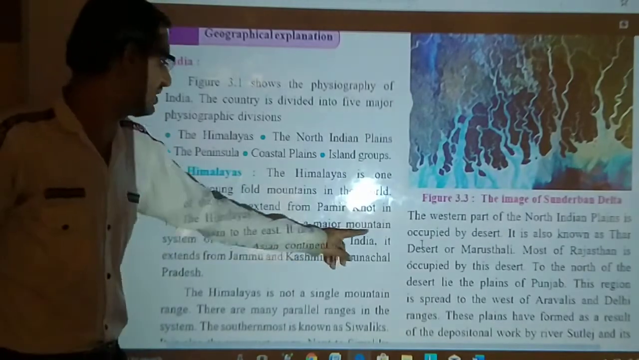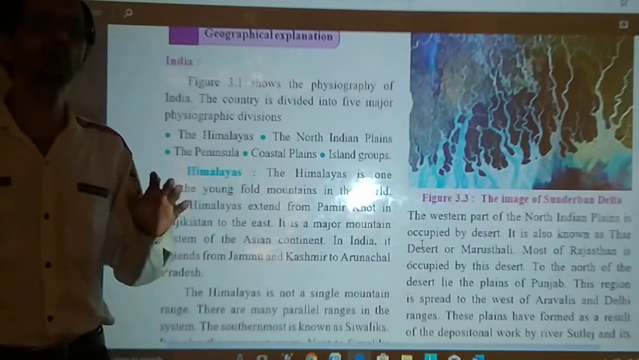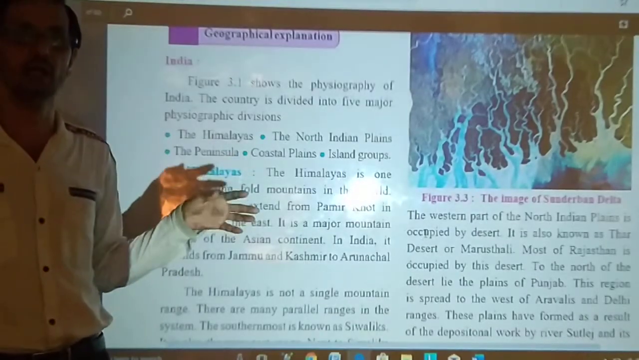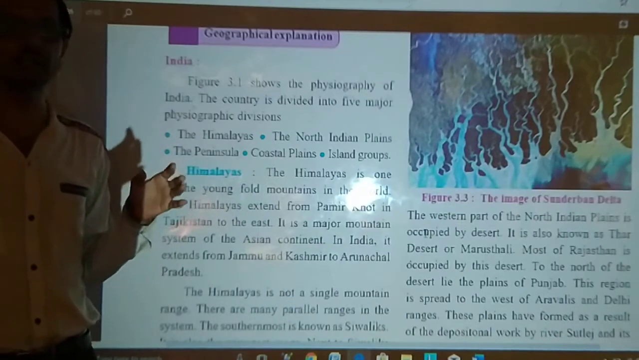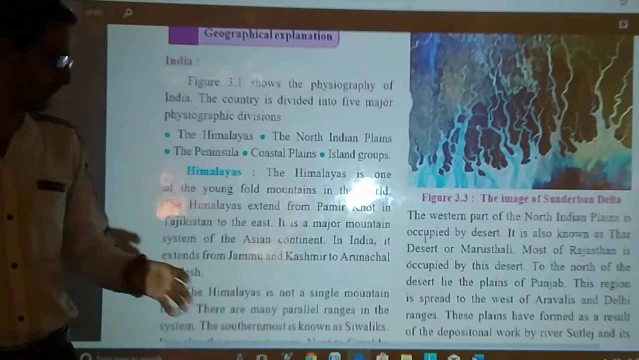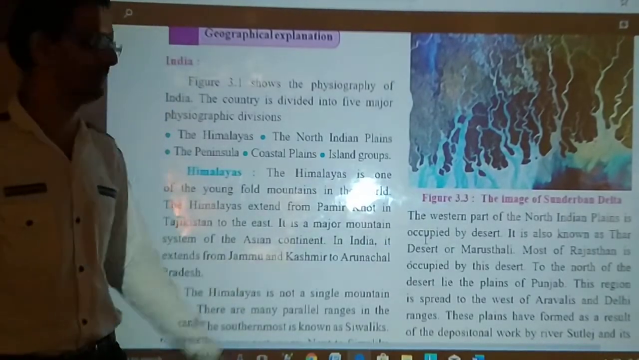Now it is a major mountain system of the Asian continent. In the Asian continent, there is no other major mountain, not even in China, not even in any country. Himalaya are the major mountain system in the world, and especially in the Asian continent. Now in India, it extends from Jammu and Kashmir, obviously.